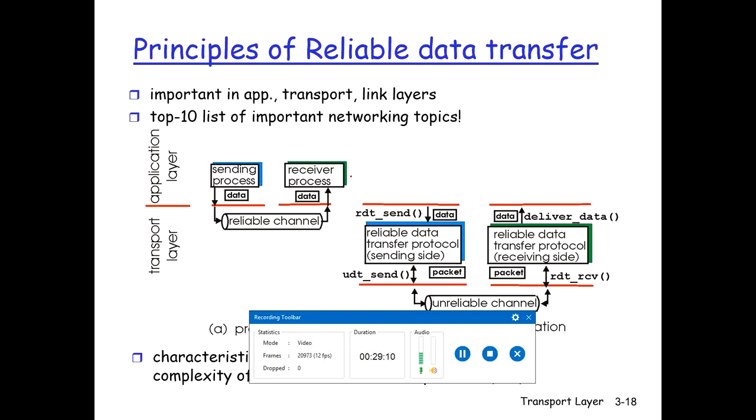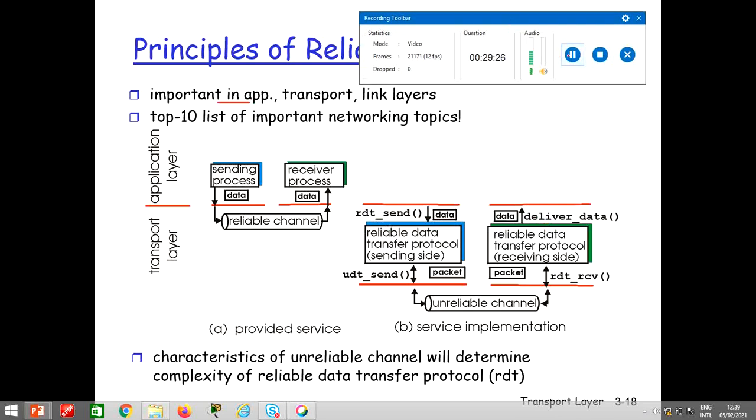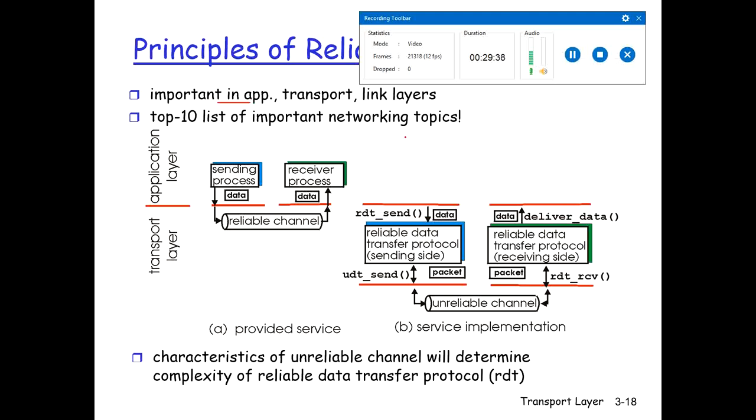So let's first of all understand this. It's important in all applications, but it's a problem in the transport and link layers. It's on the top 10 list of important networking topics. So reliability in providing data transfer is, when you are doing research, an important networking topic.